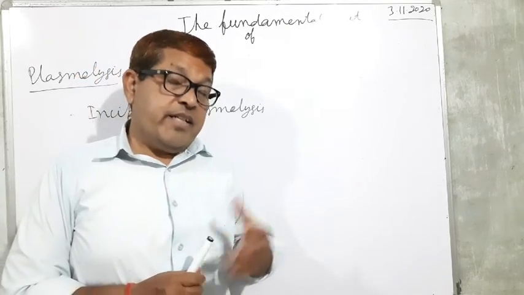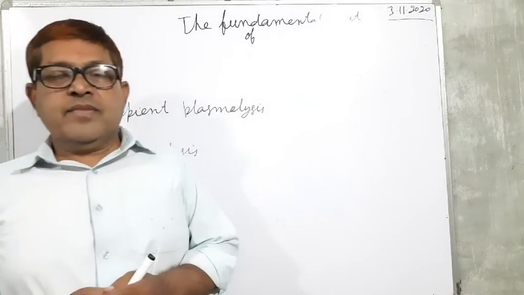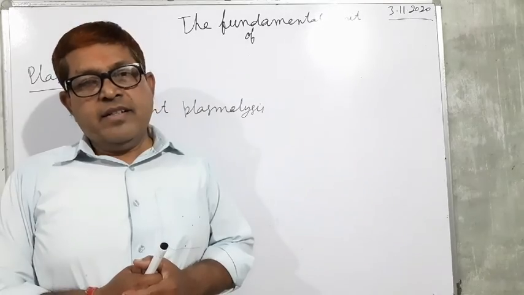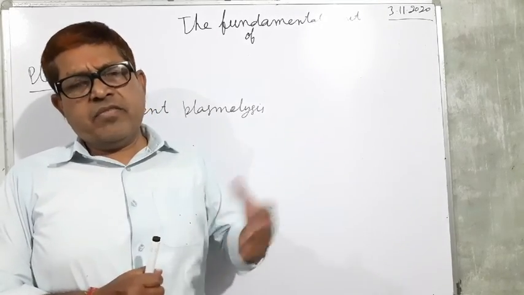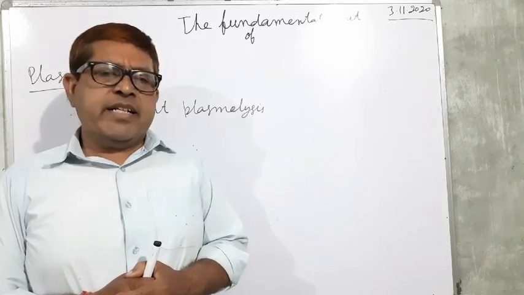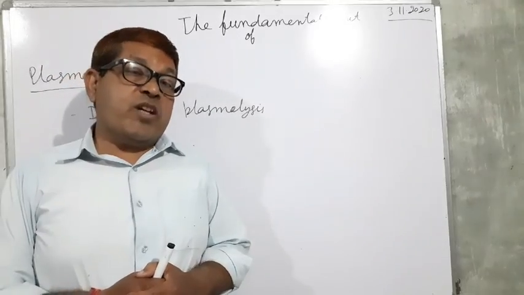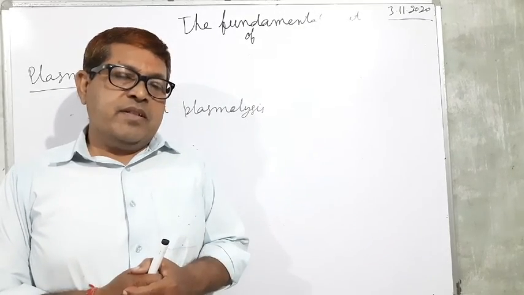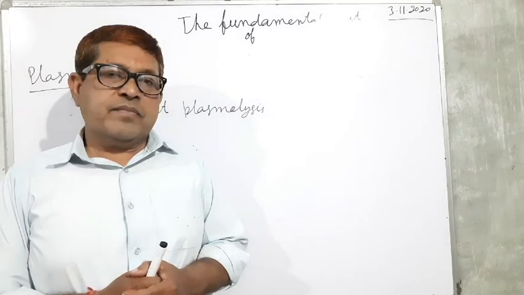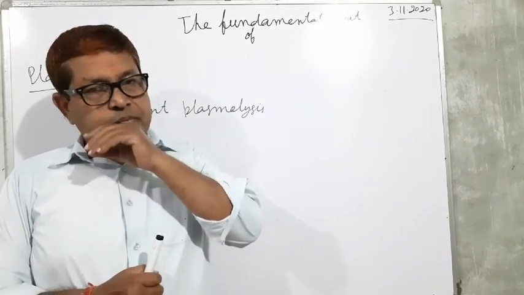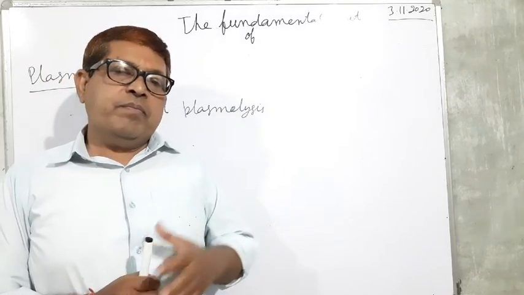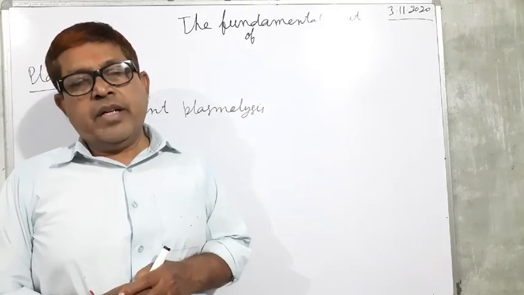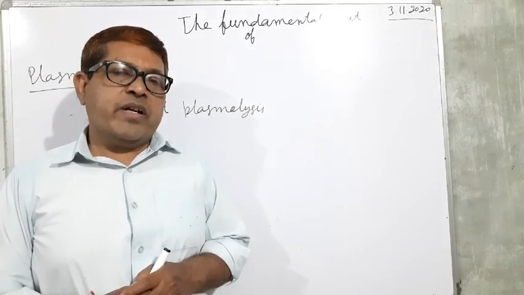Because honey is a hypertonic solution, and when microbes like bacteria or fungi come in contact with the honey, they get plasmolyzed, as the water inside the cell comes out. That is why honey may remain pure for a long time.